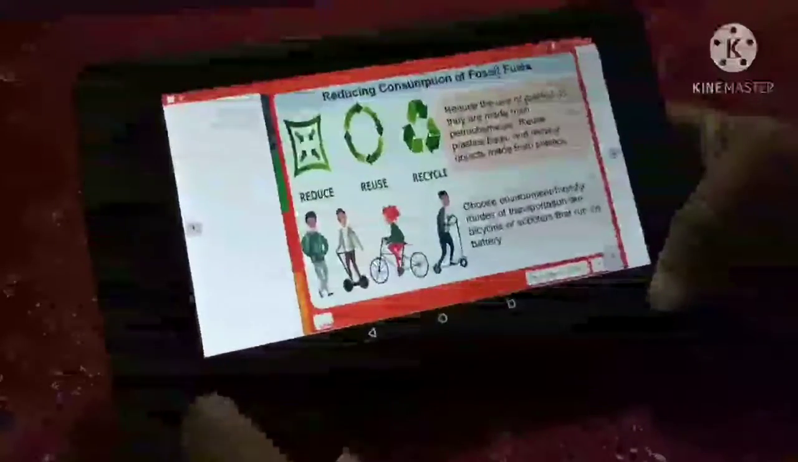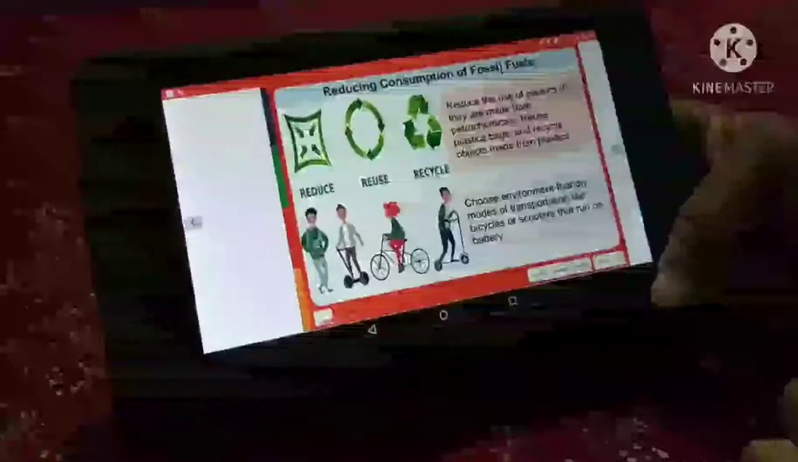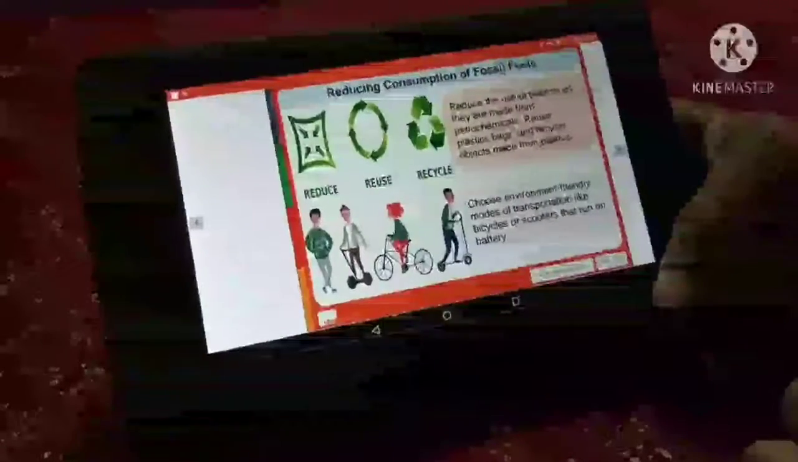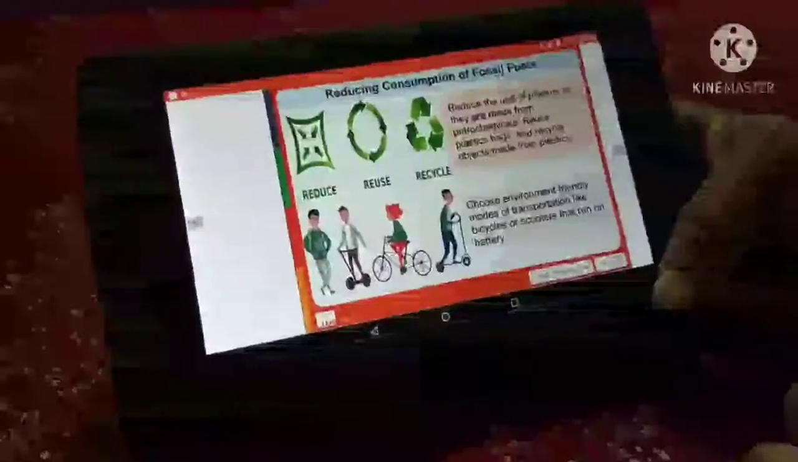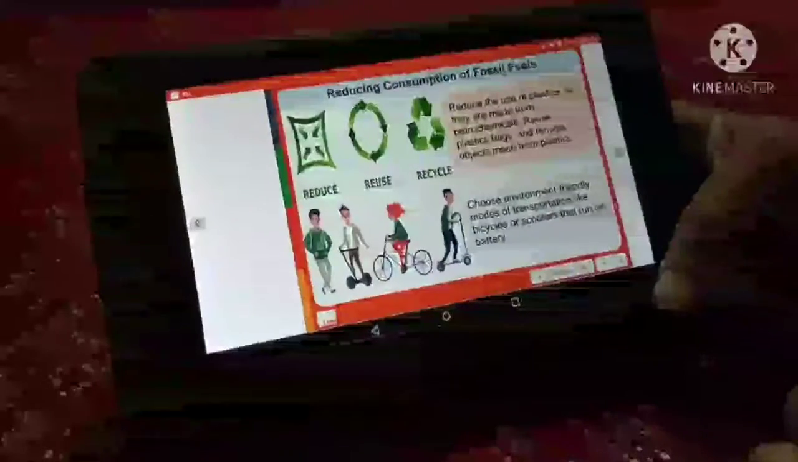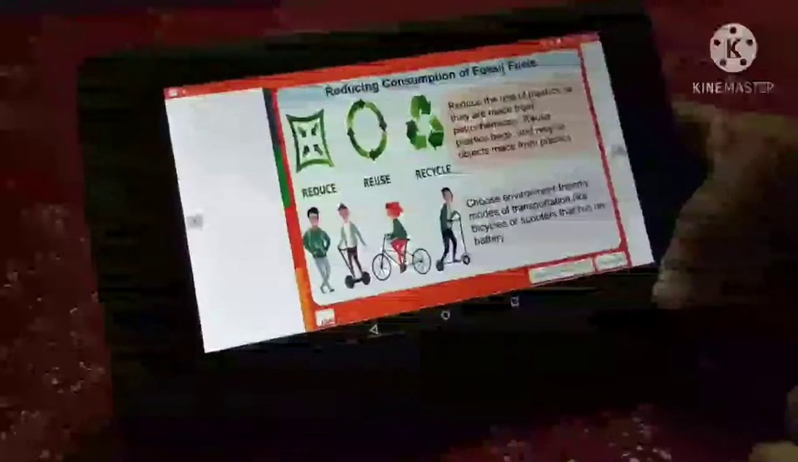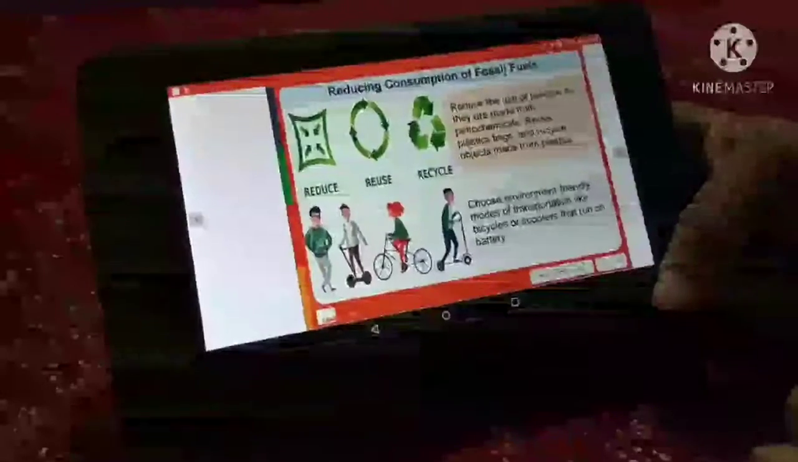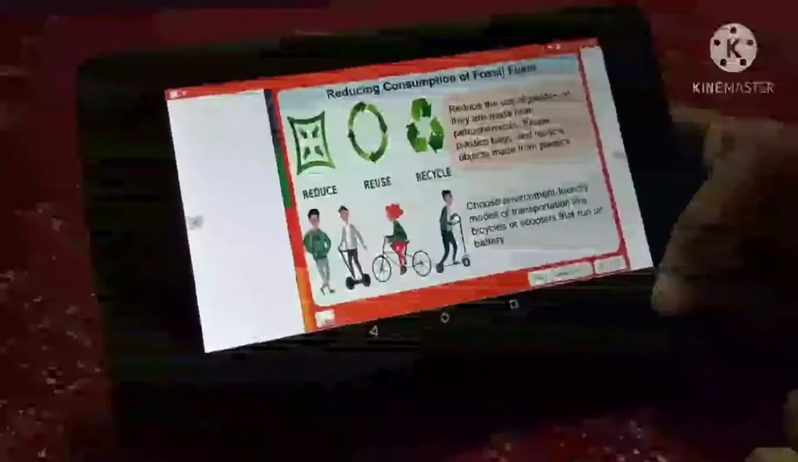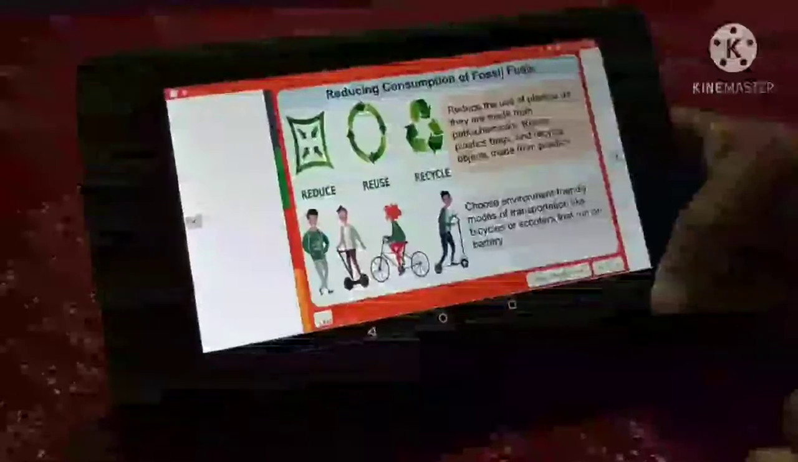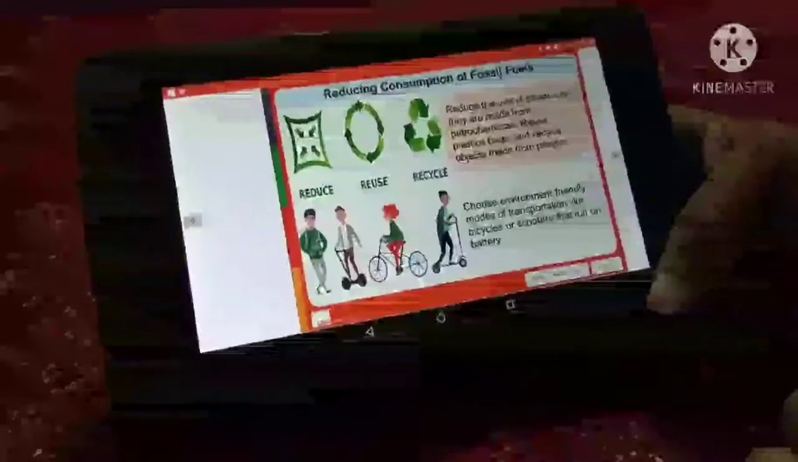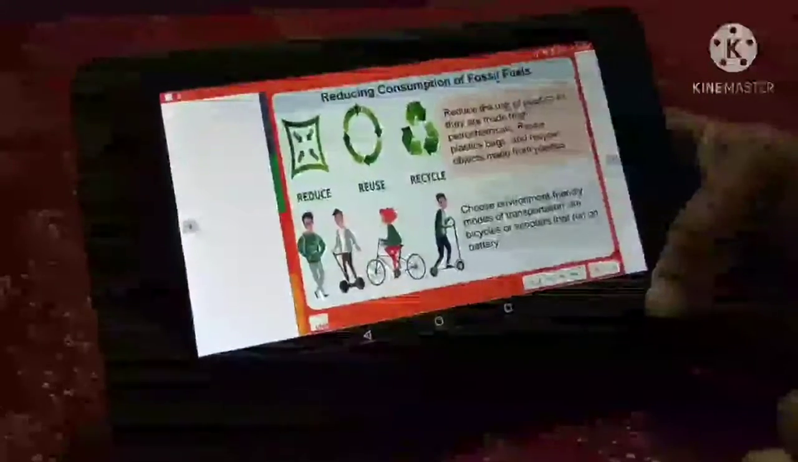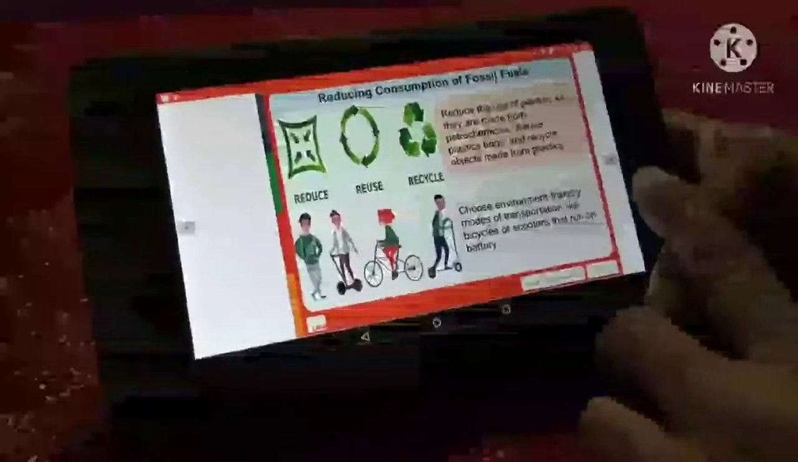Reducing consumption of fossil fuels. Reduce the use of plastics as they are made from petrochemicals. Reuse plastic bags and recycle objects made from plastic. Choose environment friendly modes of transportation like bicycles or scooters that run on battery.